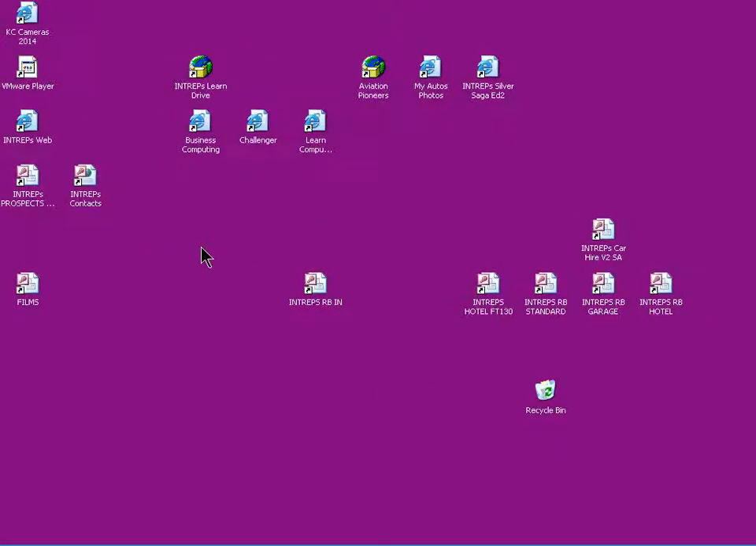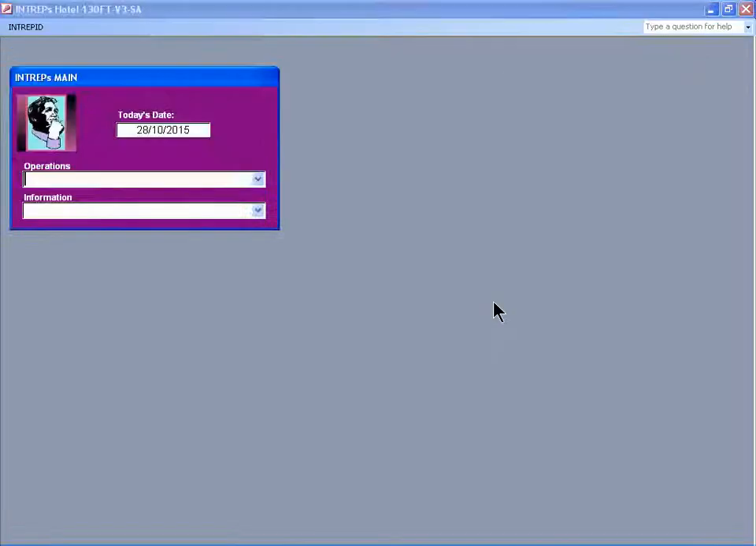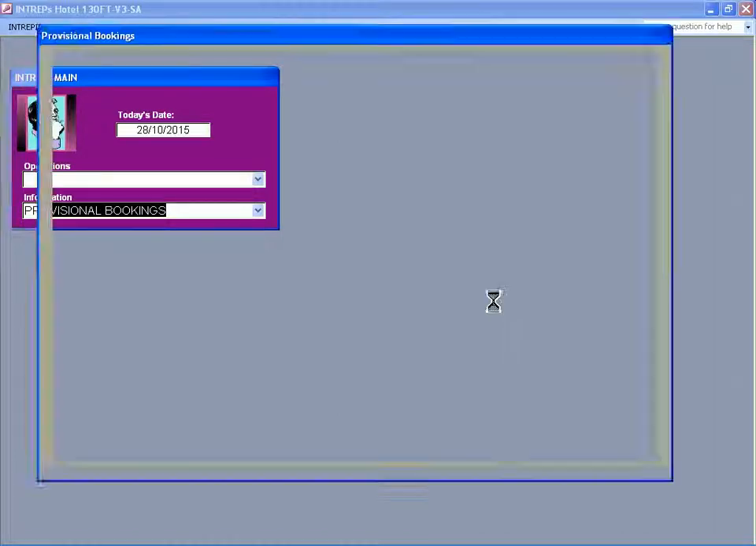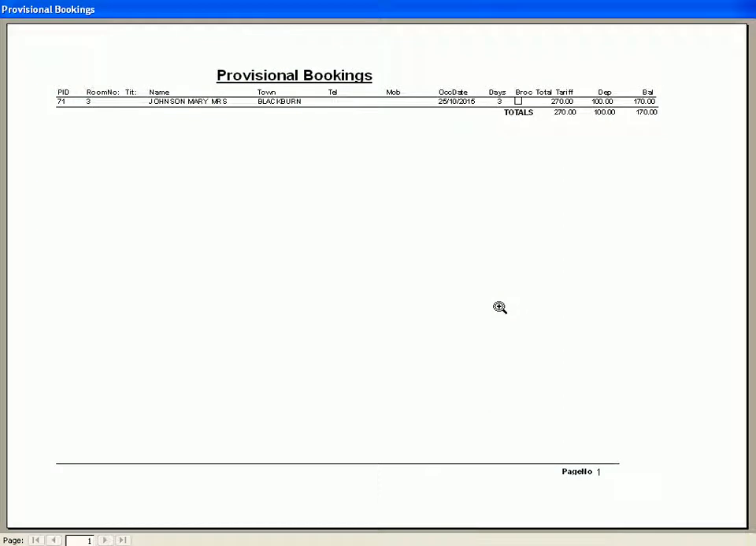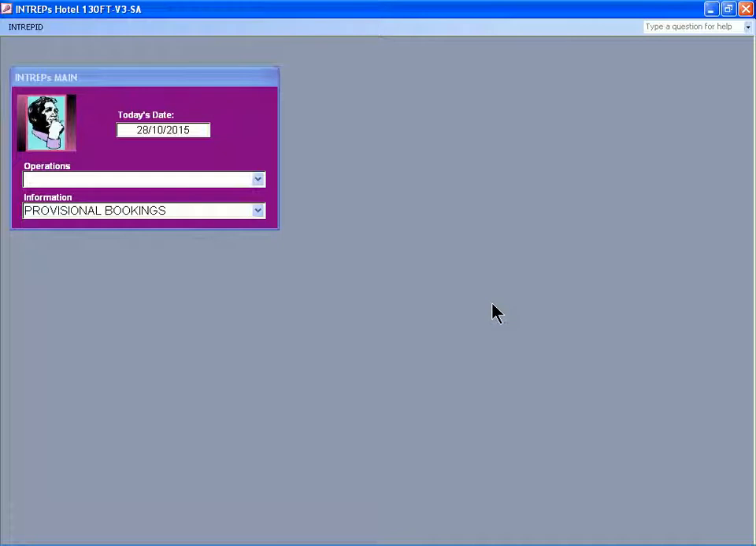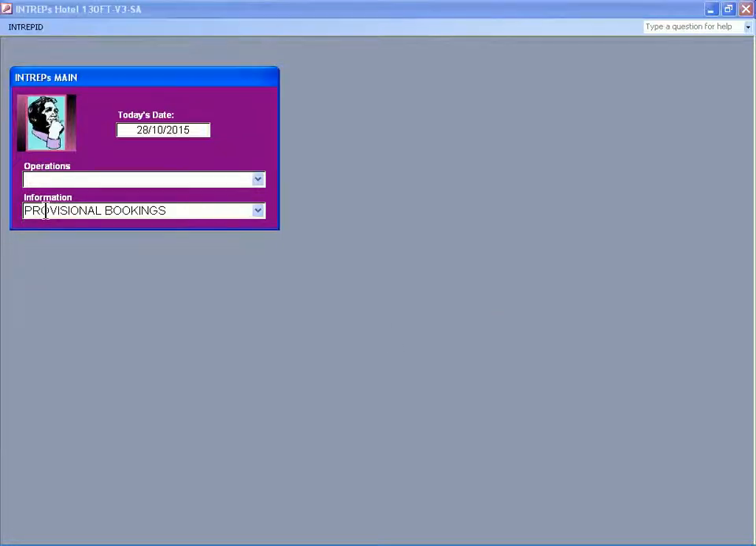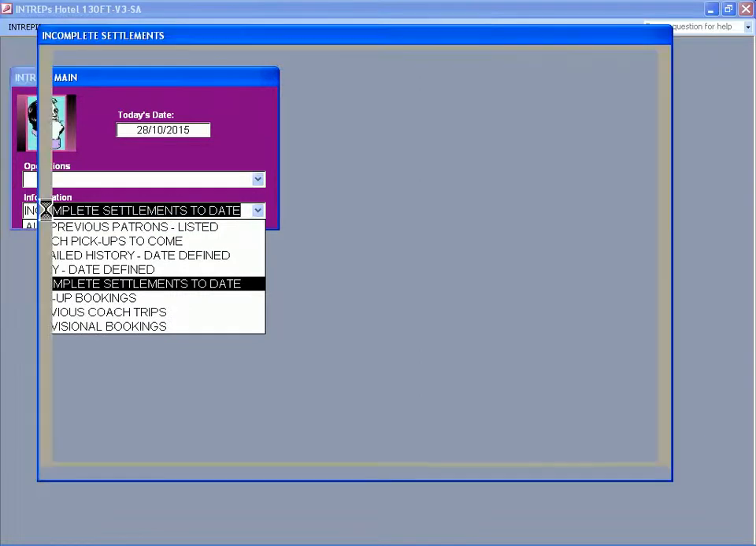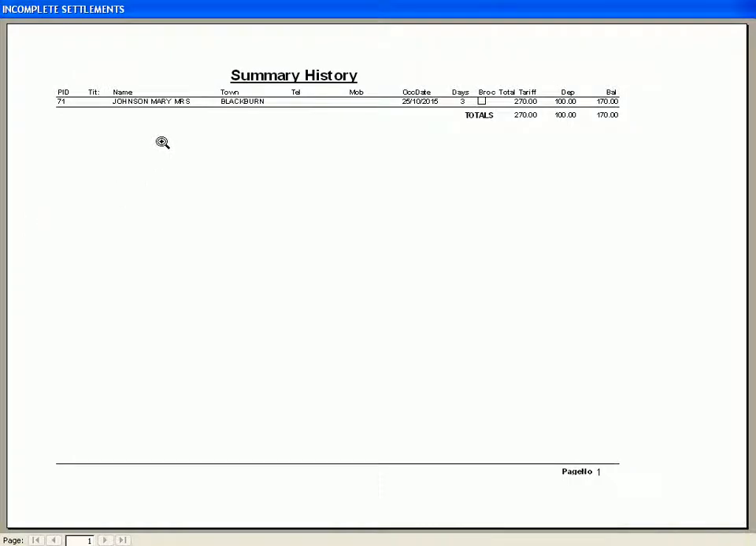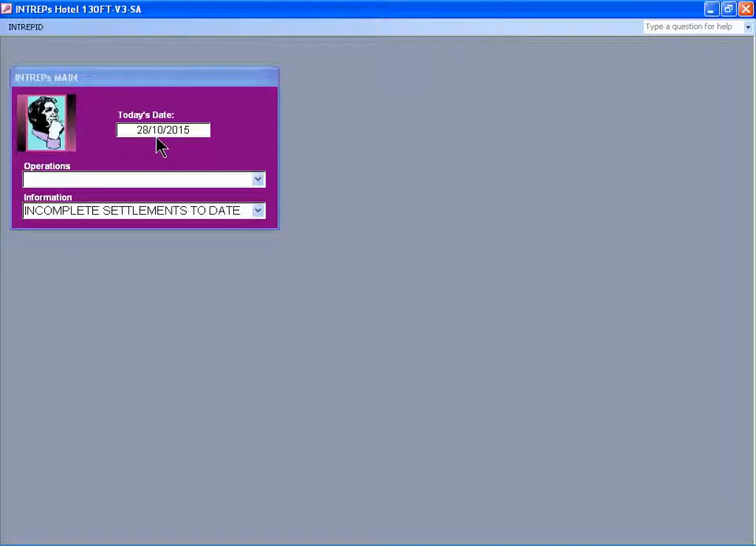Finally then, to check on the hotel financial situation, I go back into hotel. I go into the information section, and I look for provisional bookings, and I've only got Johnson Mary outstanding at the moment. I haven't actually processed her. Alternatively, I can look at incomplete bookings. Good. And she's listed again because she hasn't booked out yet, or I haven't processed her booking.